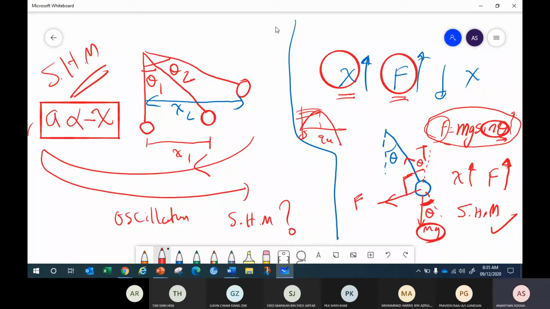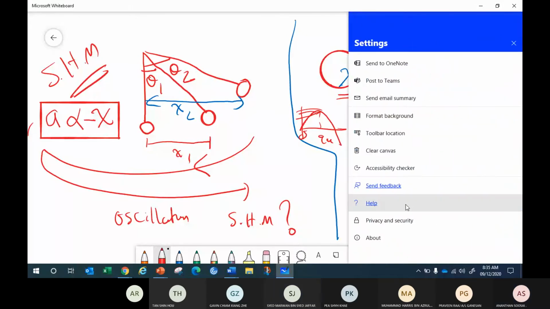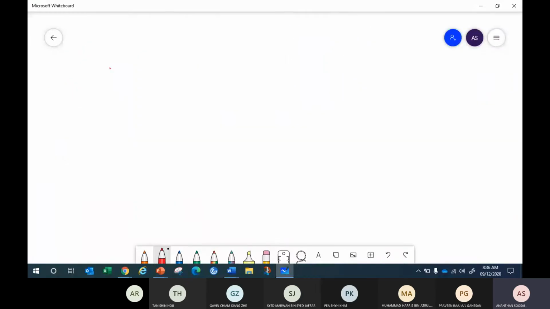Okay, let me go to another system. You have a track like a V shape, and a pendulum here.